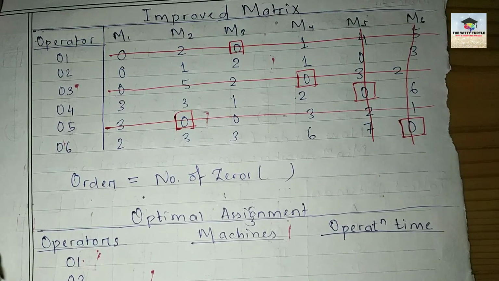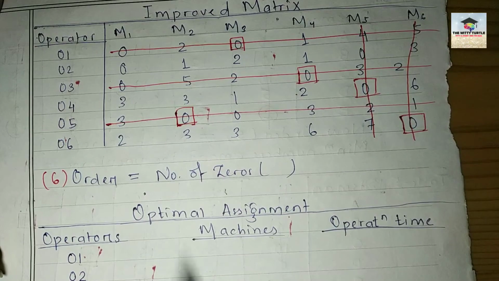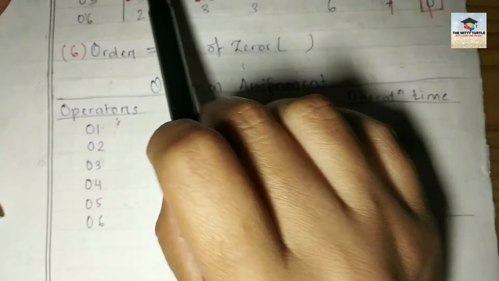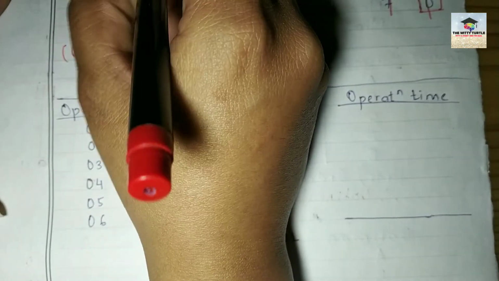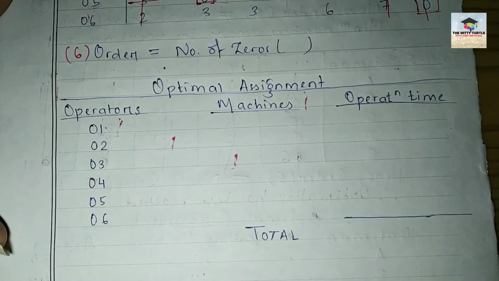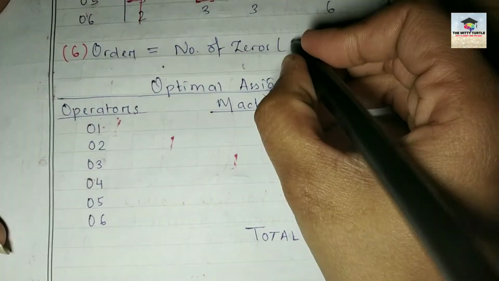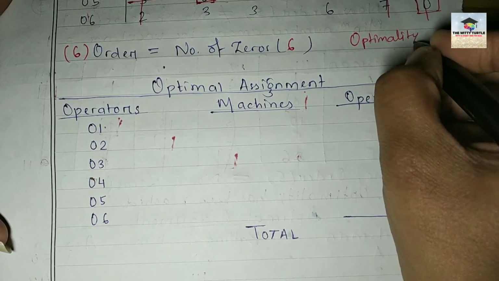Right? So here what is the order of the matrix? The order is 6. And how many zeros are there? Now after doing the column operation, check again in the rows, okay? In the second row, you have only 1 zero left. So again, make a square around it and simply cut this entire column, right? Cut this entire column. So here you have how many zeros? 1, 2, 3, 4, 5, 6. So yes, optimality has been reached, right?